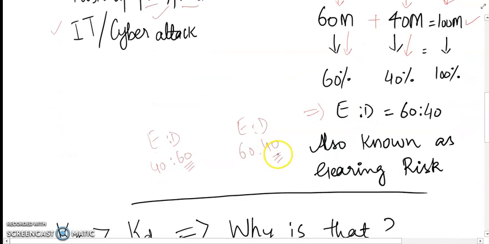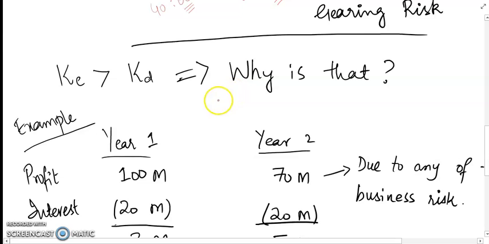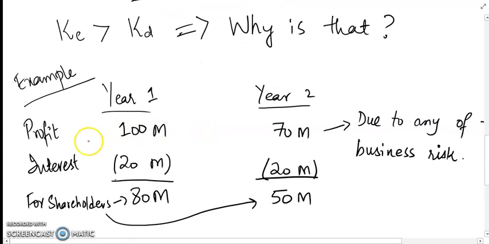Okay, moving on. We learned in the last lecture that KE is greater than KD. Now the question arises, why is that? Let's take another example and that will clear it up. If a company has a profit of 100 million, of course I refer to profit before interest, and interest of 20 million, what do we have left? 80 million. Now shareholders can enjoy this figure.